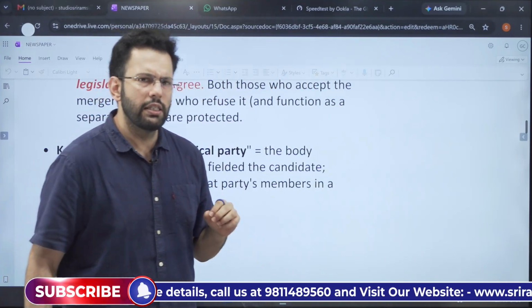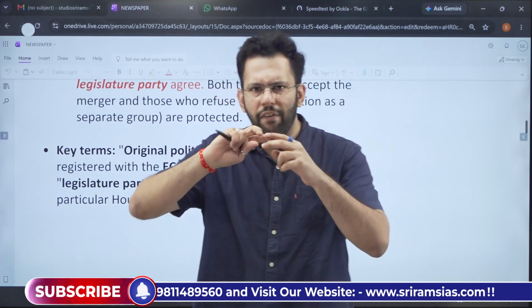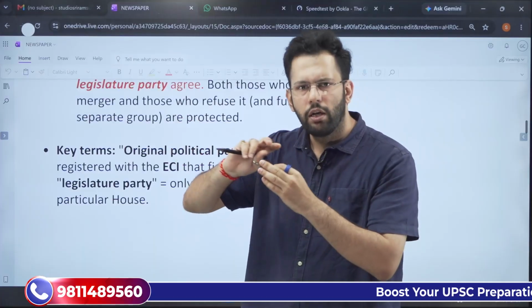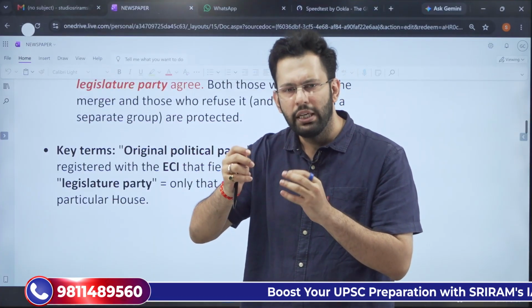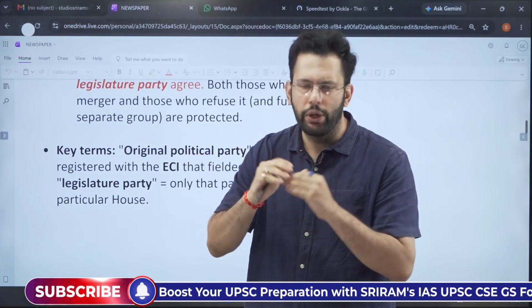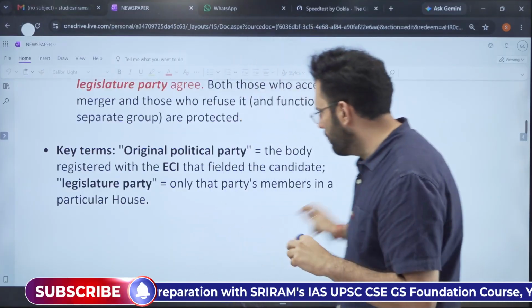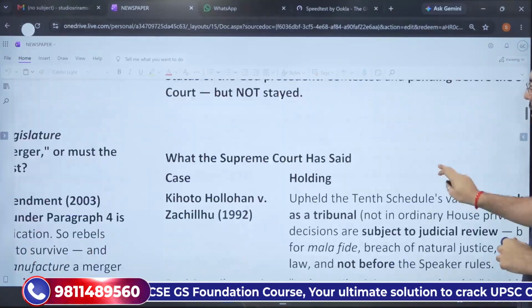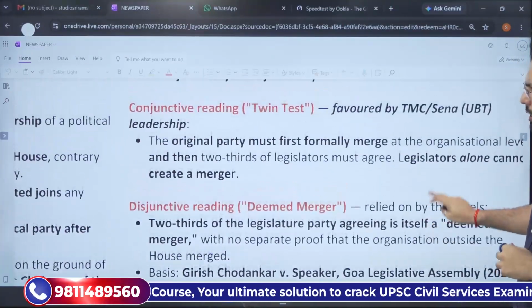Now the next thing to understand is whether we have to read paragraph 4 clause 1 and paragraph 4 clause 2 separately or jointly. And this is where the problem begins. Let us understand what is the current scenario, what is happening in the current scenario. Let us also understand that.